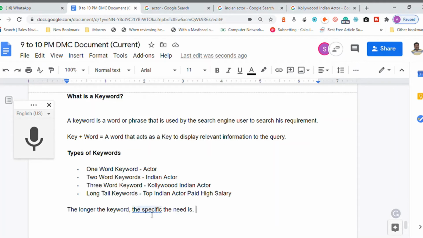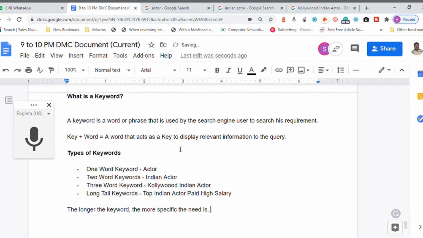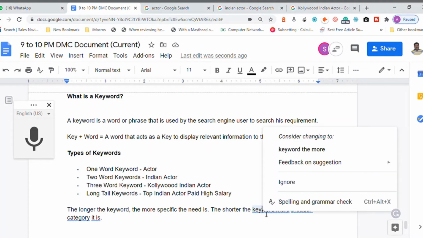The shorter the keyword, the broader the category it is. So the shorter is more broader in the category, the longer is very specific in nature.